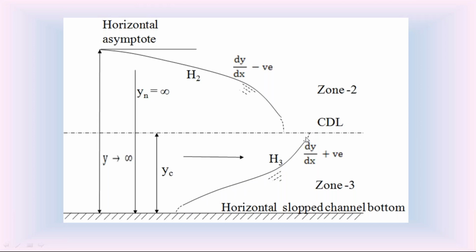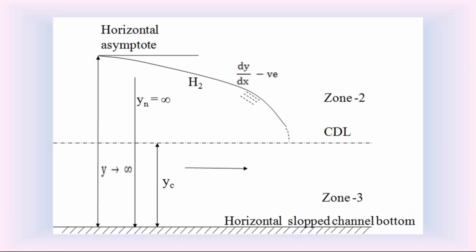Now coming to the characteristics. The H2 water surface: this H2 water surface is in zone 2. So in the horizontal slope channel, if the water surface is in zone 2, we call it as H2 water surface. Since this H2 water surface is in zone 2, the slope dy by dx of this H2 water surface is a negative slope.